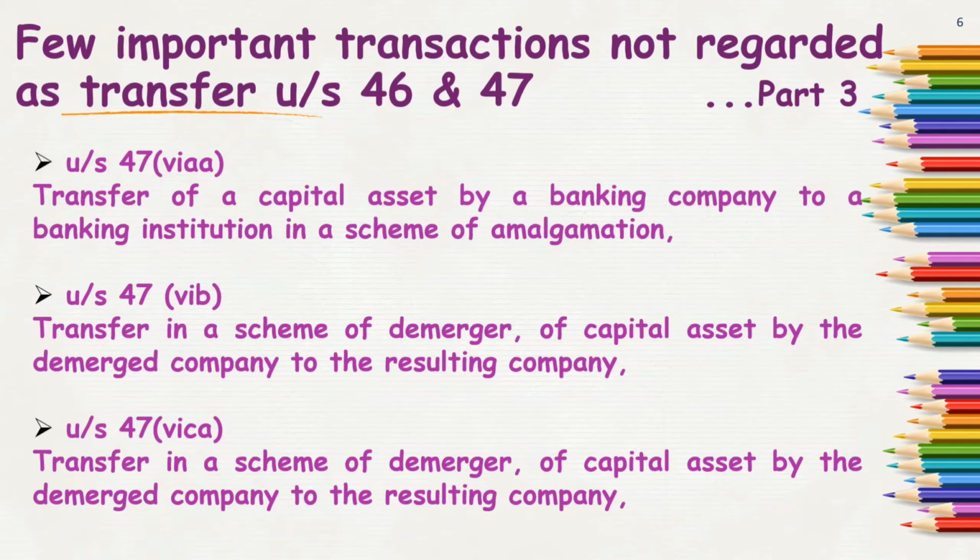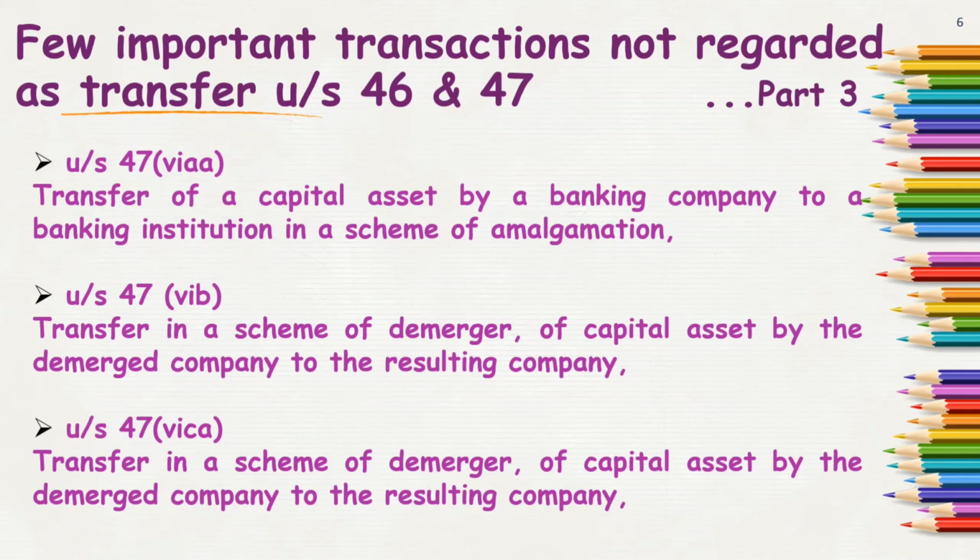Transfer in the scheme of demerger. Now this demerger is exactly the opposite of amalgamation. Demerger means initially the company was AB Limited and now two separate companies are coming into existence. The resulting companies are two, A Limited and B Limited. Then in such an event of demerger, any such transfer of capital assets by the demerged company, that is the old company, to the resulting companies, the new two companies, will not be regarded as a